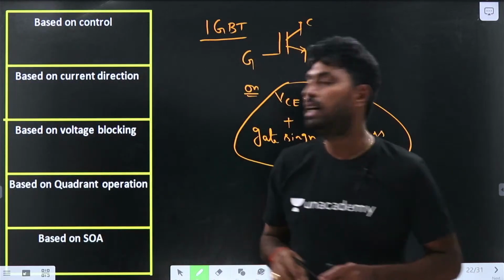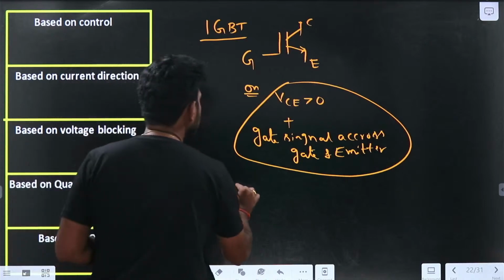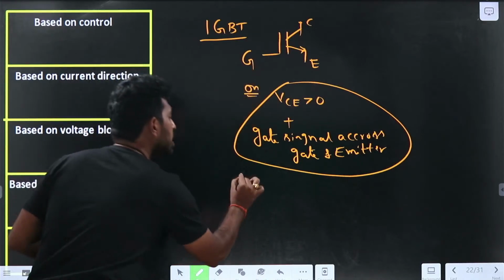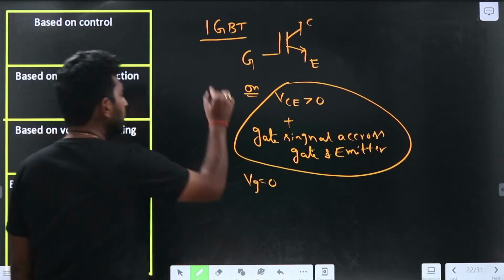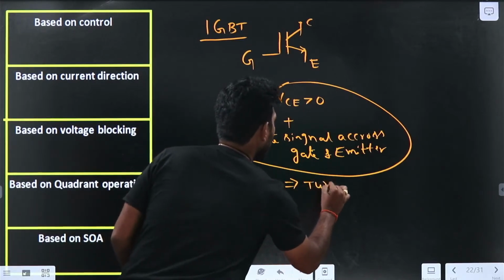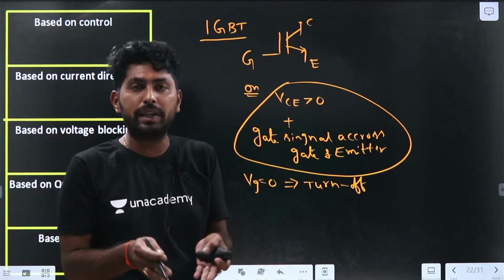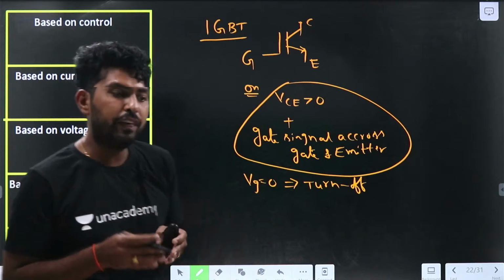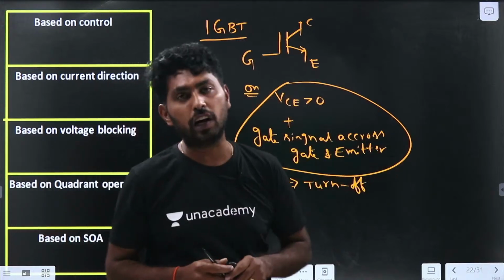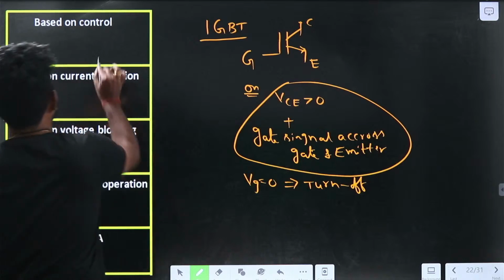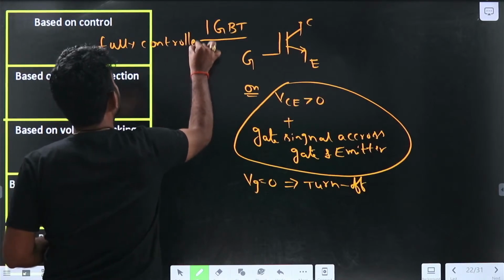When will it be in the off state? If I remove the gate signal, the IGBT will be in the off state. If I make the gate current and gate voltage 0, what happens? It is a voltage control device, so it will be turned off. Here the on state and off state are both controllable by the control signal. If I supply the gate pulse, the device goes into the on state. If I remove the gate pulse, the device goes into the off state. So it is a fully controlled device.